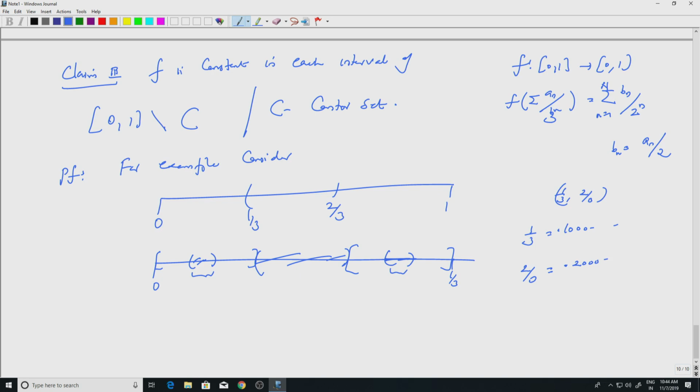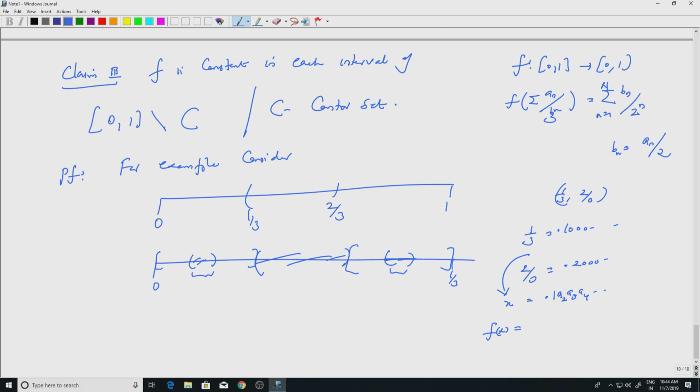So, any point in between, if I take a point here, let us say x in between, it will have to be 0.1 and something, it can't be 0.2 and something because it will go out of that interval. So, it has to be 0.1 and something, so let us write a2, a3, a4, etc. We do not know what that is, but what is the image, f of x? By definition, you go until you hit 1 first, and divide by 2 until then.